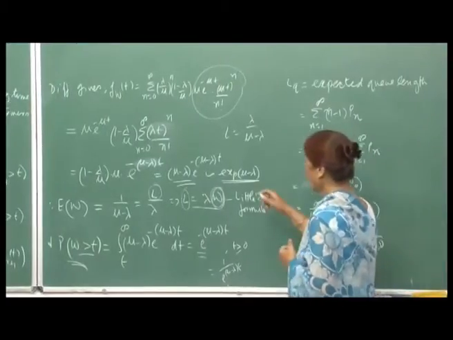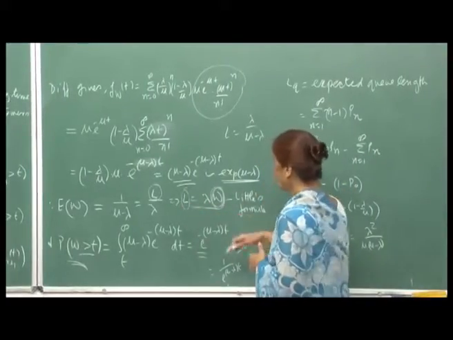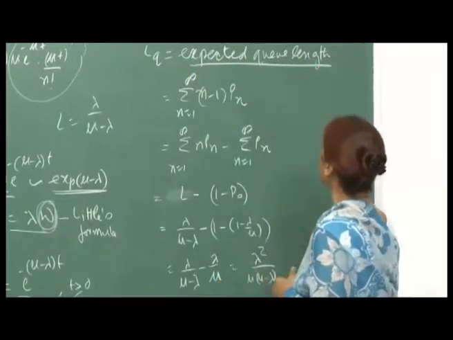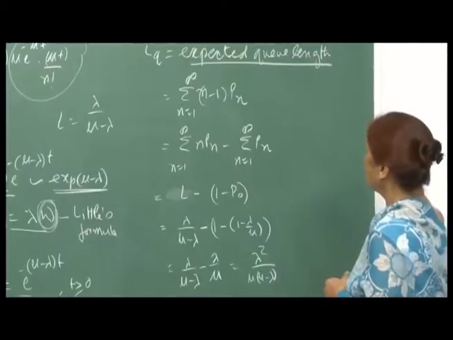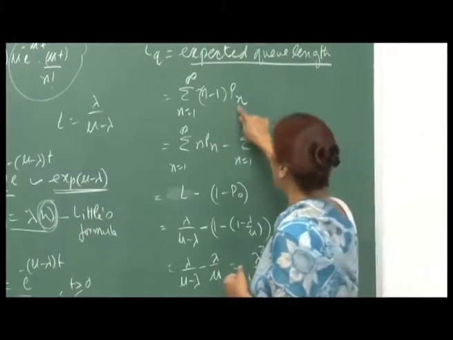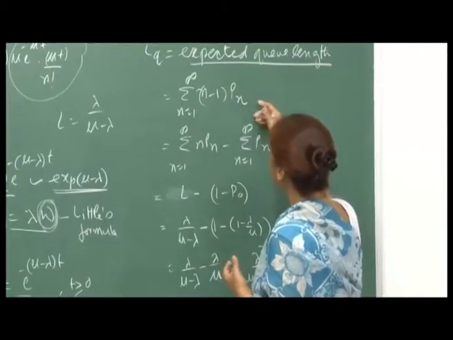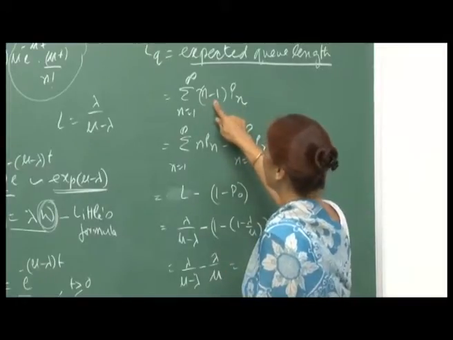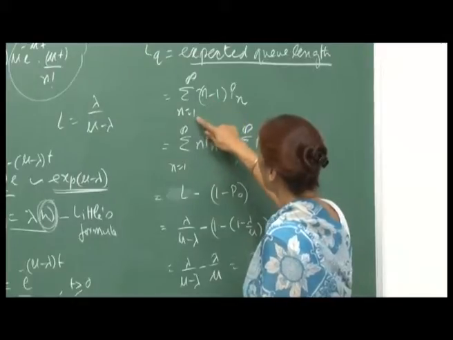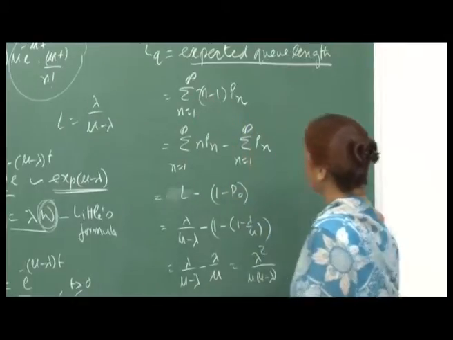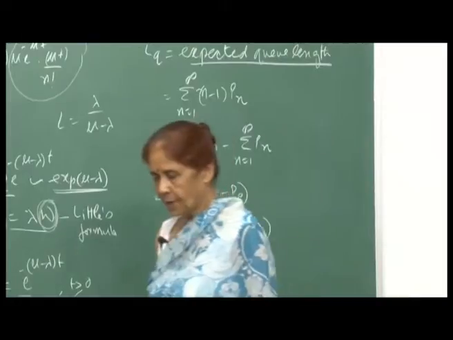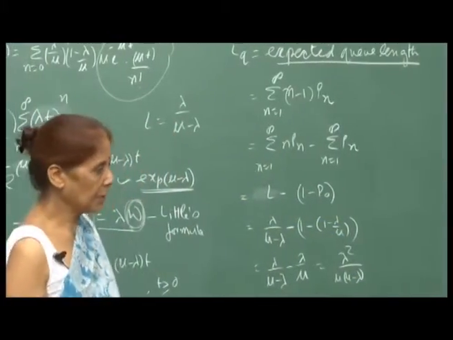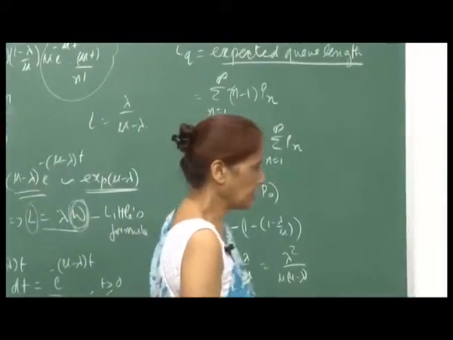See, L was the expected number of people in the system, which includes the person being serviced, but now here you are talking about expected queue length, and so that will be (n minus 1) into P n, because if there are n people in the system, one person is being serviced. So, then the number of people in the queue are n minus 1, right, and this summation will be from 1 to infinity. Okay, because if you have n people, then one person is certainly being serviced, and therefore n minus 1 people are waiting in the queue.